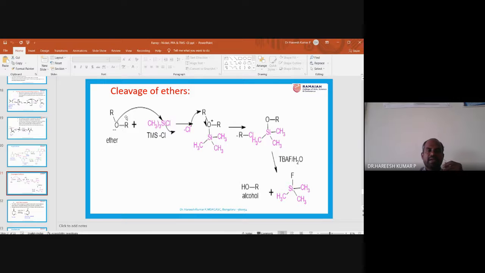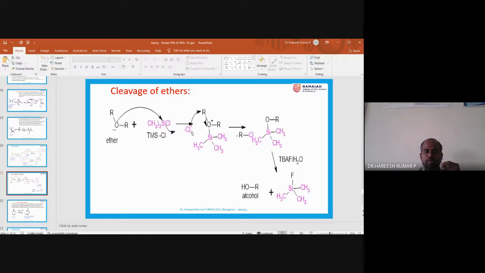Usually the lone pair will form a bond with the silicon. Sometimes they will ask you why there is a new bond formation between the silicon and oxygen. Explain. At that time you need to mention that the bond formation between silicon and oxygen is favored because the bond between oxygen and silicon is stronger compared to silicon and carbon, and silicon and hydrogen. That you need to mention. Because of the strong bond formation between oxygen and silicon, chloride will go out as a leaving group.